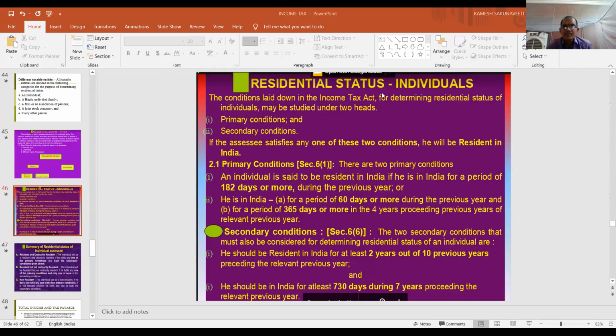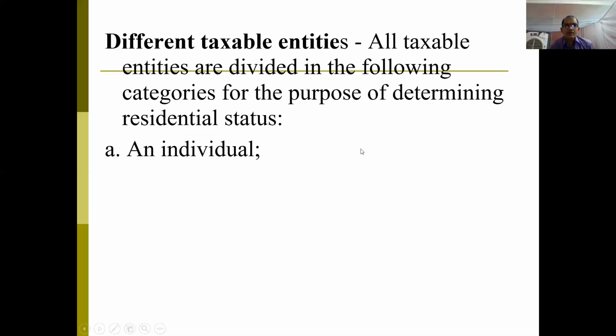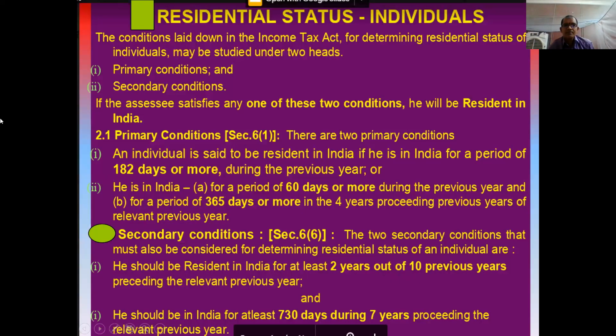See, are you able to see the screen? Yes, sir. Now you can see, here it is clearly mentioned. That is why I told you, when you complete one problem, you will be able to understand it clearly. If the assessee satisfies any one of these two conditions, he will be resident in India.